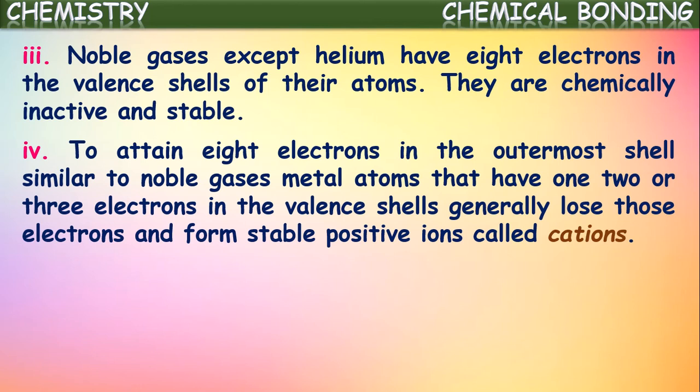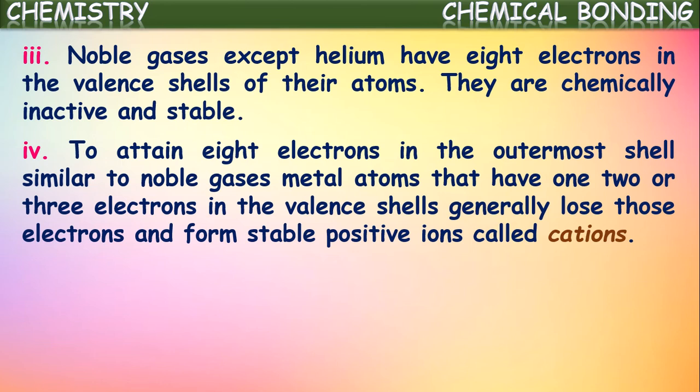Now the remaining elements which are not noble gases, to attain 8 electrons in the outermost shell similar to noble gases, these metal atoms, which generally have 1 or 2 or 3 electrons in the outermost shell, generally lose electrons and form stable positive ions. These stable positive ions formed by metals are called cations.